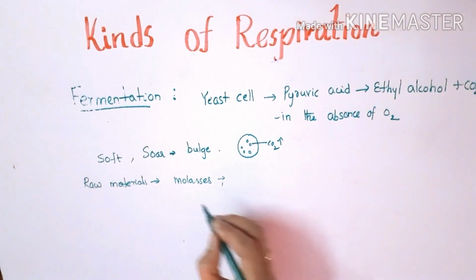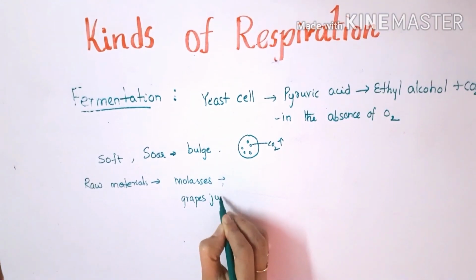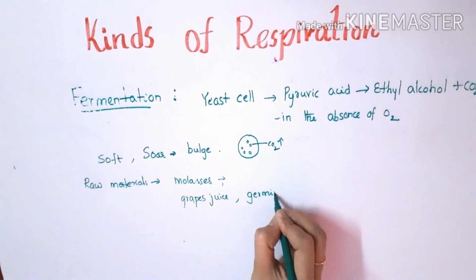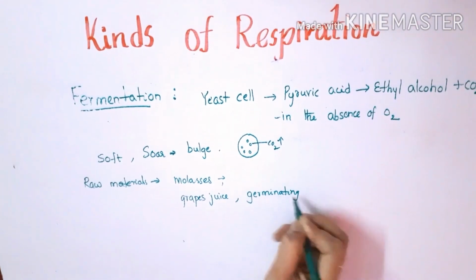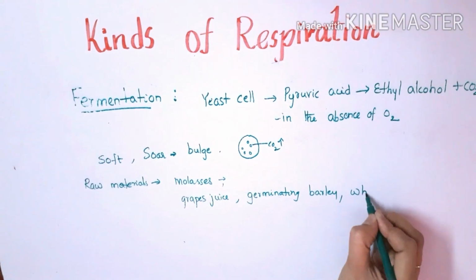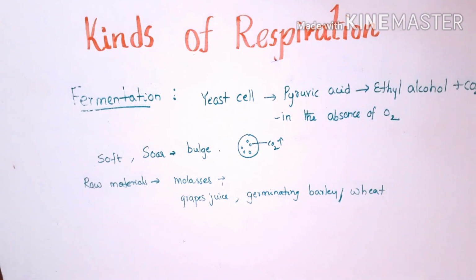Also grape juice, germinating barley, or wheat. Like this, different materials are used in the factories for the production of ethyl alcohol.